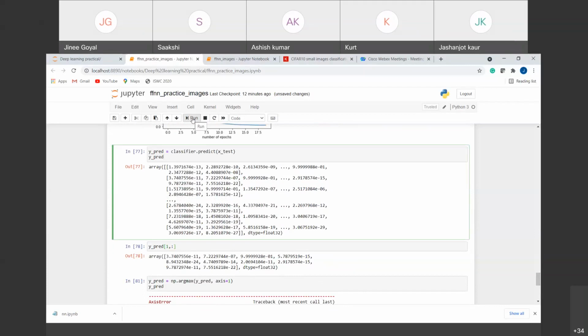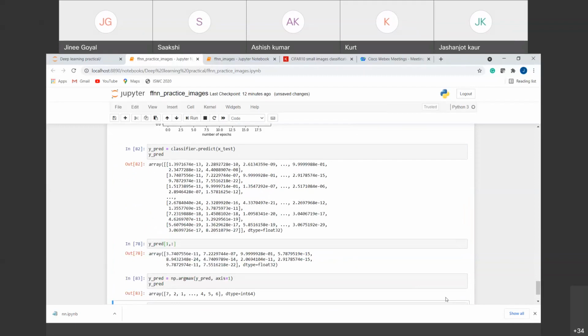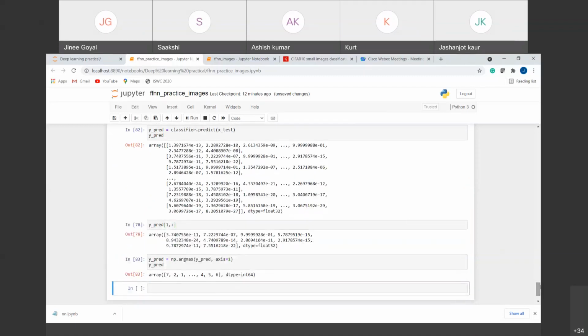When you ran it the first time, I think you overwrote the y prediction, so running a second time might give you an error. No, that's not the case. Let me see again. Yes, now it's running. I think we ran it multiple times, and that might have been showing the error. So you can see now that we have got the classes, right?